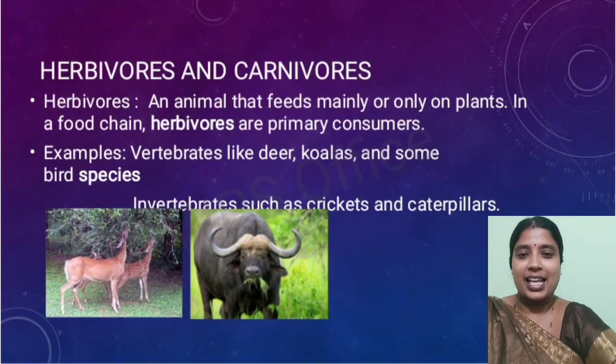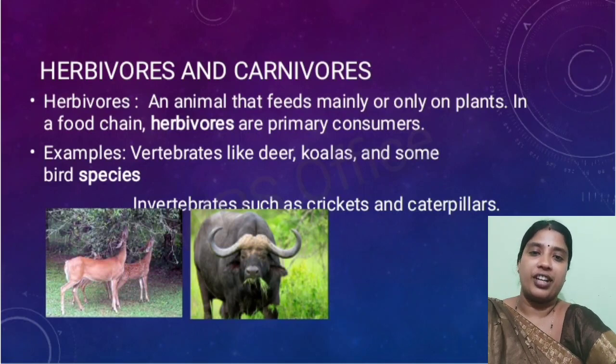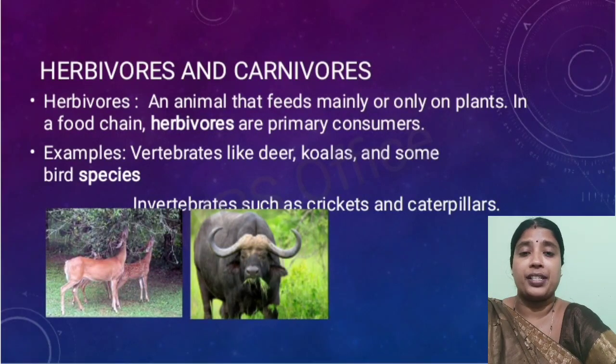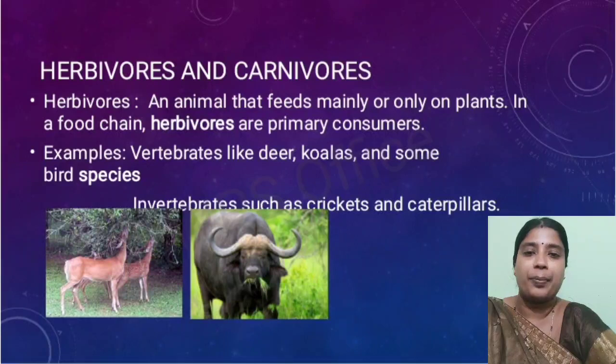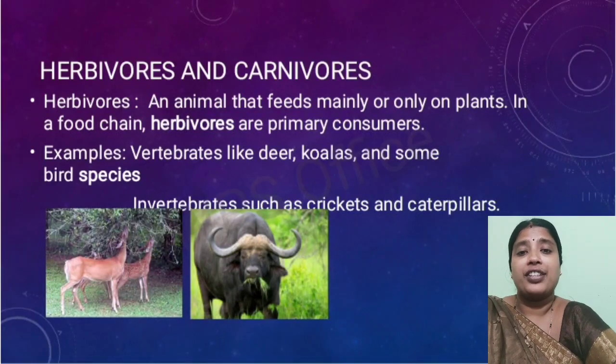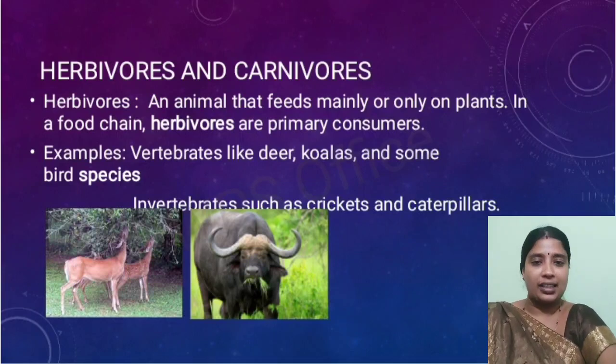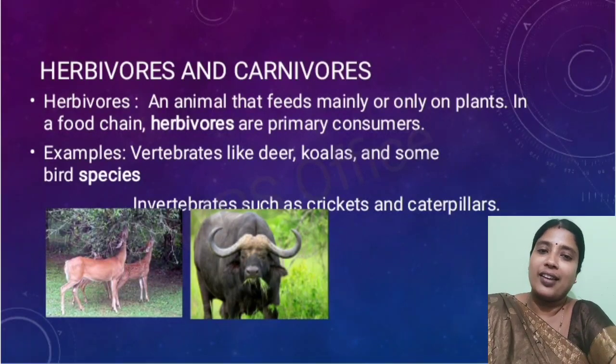Now what are the examples of herbivores? Examples of herbivores include some vertebrates as well as invertebrates. Now what are vertebrate animals? Vertebrates are the animals that have a vertebral column, or spinal cord, or backbone. The animals that have a backbone are known as vertebrates, and the animals which lack a backbone are known as invertebrates.